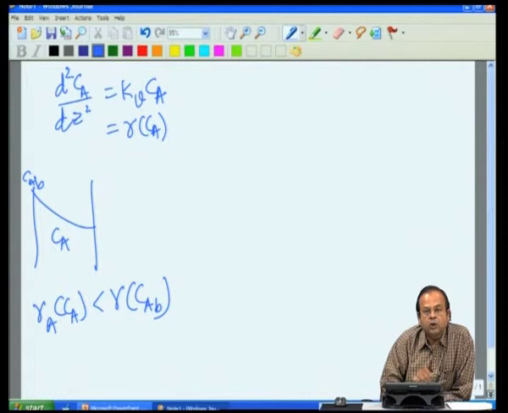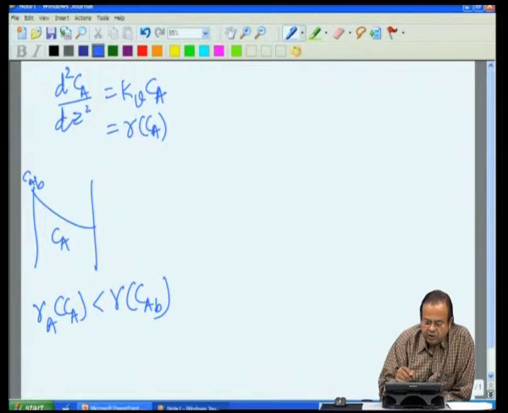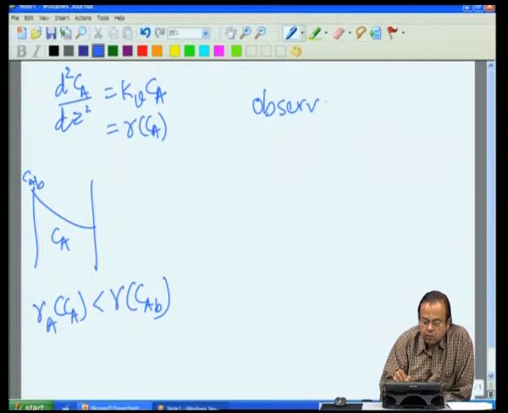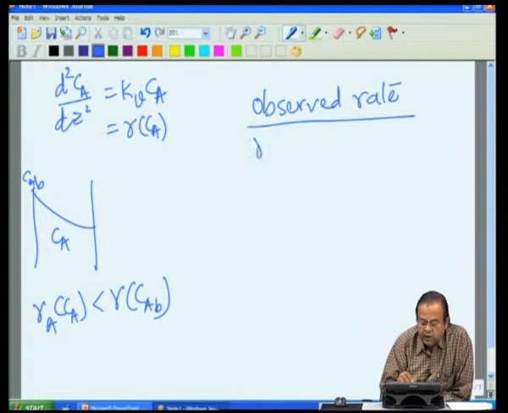The question is how much lower, and to characterize this, let us bring in the concept of effectiveness factor, a new concept which says that there are two rates that I can have. One is the actual observed rate that I will get because the catalyst is porous, but then I also have the rate if mass transfer was not limiting.